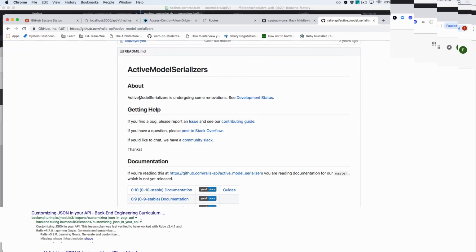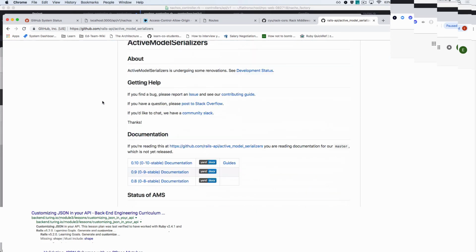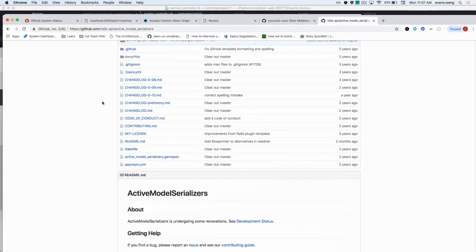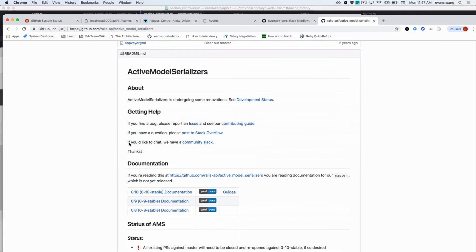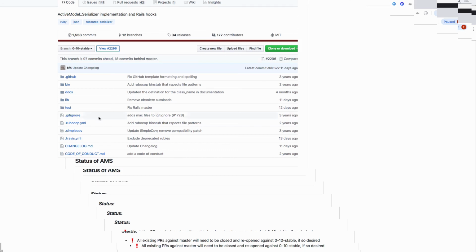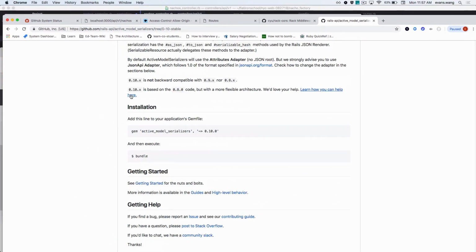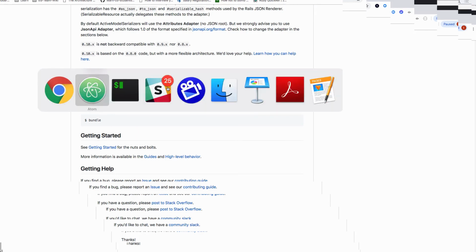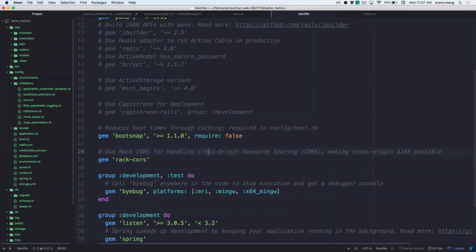What does this do? I guess you'll just have to know. The serializer will change the shape in which I send that data. That's what it really does. So let's take a look. Let's get into this documentation, because that's what good developers do. First thing is, I have to add this line to my Gemfile. Too easy. Cool. Gemfile.